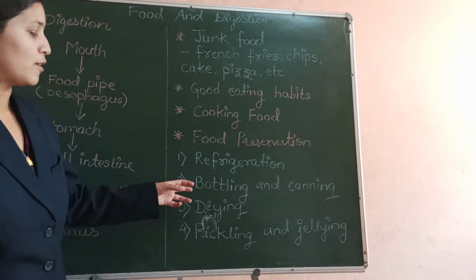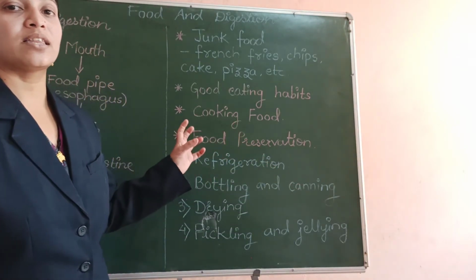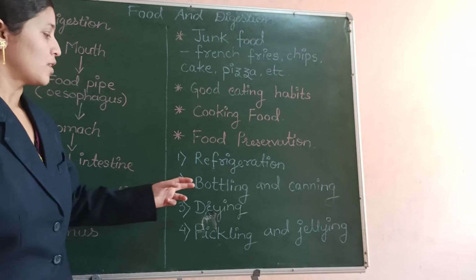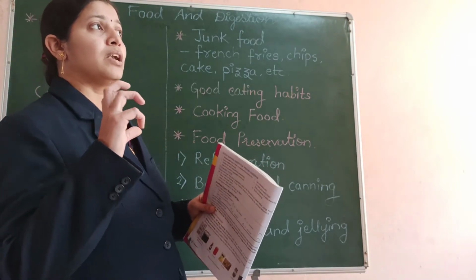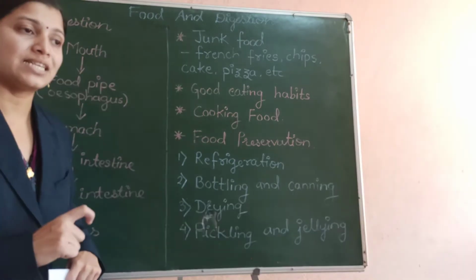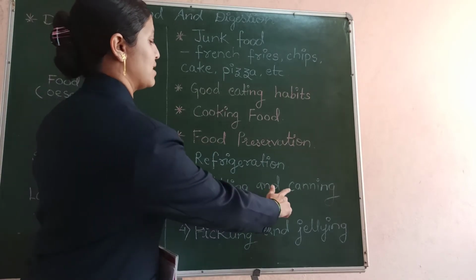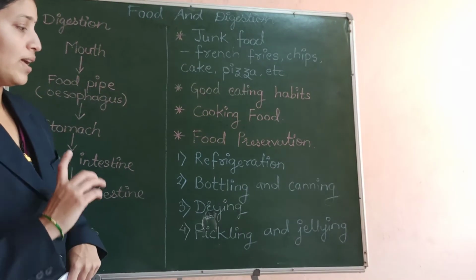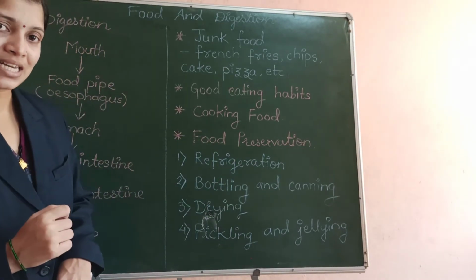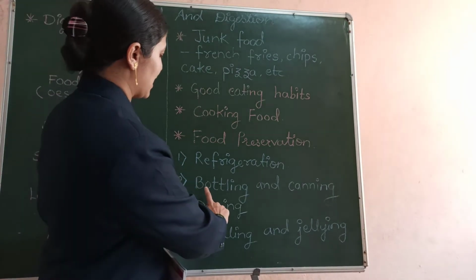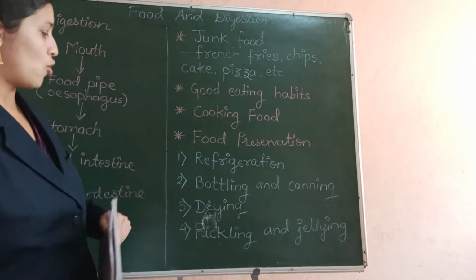The second process is bottling and canning. It means that the food is kept in airtight bottles and cans to protect it from microbes. The lids of the bottles are so tight that even air can't go into these bottles and cans. In this way, the development of microbes on that food is restricted, and so the food kept in airtight bottles and cans remains in good condition for a longer period.